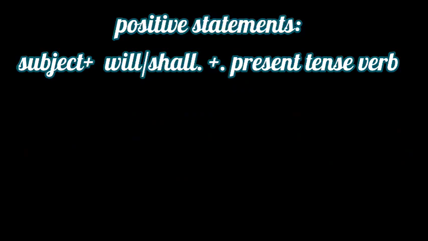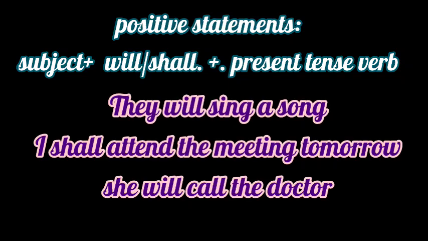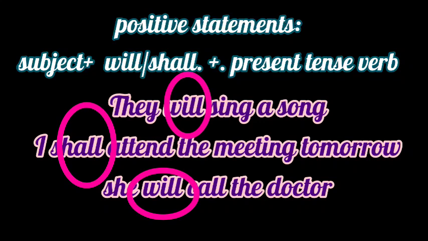Let us see how to frame positive statements using will and shall. First you have to write the subject, then will or shall regarding the pronoun, and the present tense verb. For example, they will sing a song. I shall attend the meeting tomorrow and she will call the doctor. Here I have used the subject first, then for I I have used shall, for other pronouns I have used will.